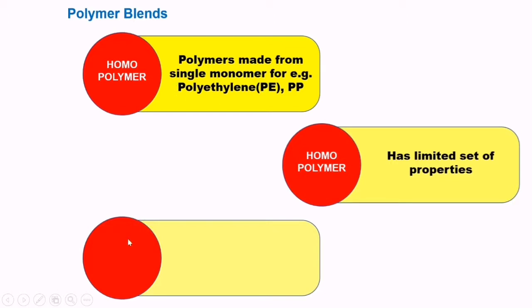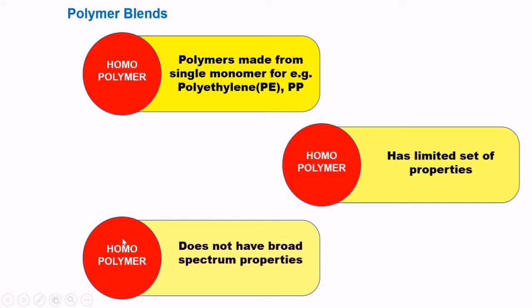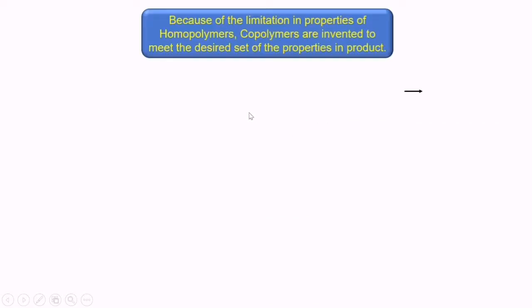So homopolymers have certain limitations in that respect, and therefore homopolymers were developed into copolymers, because these polymers don't have a broad spectrum of properties. Homopolymers have limitations in certain properties.